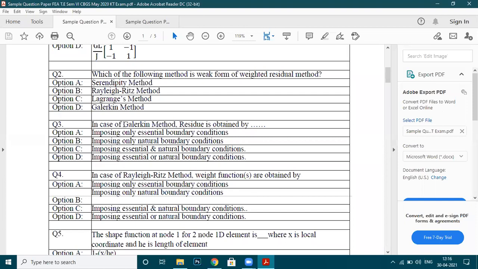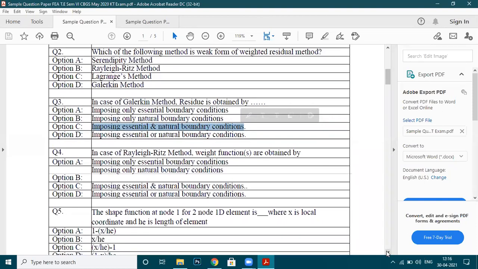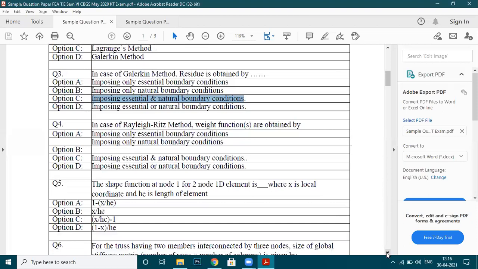But if you talk about the Galerkin method, which is non-weak form, we are going to apply essential as well as natural boundary conditions. Is that okay? Have you understood the concept? Yes, sir.